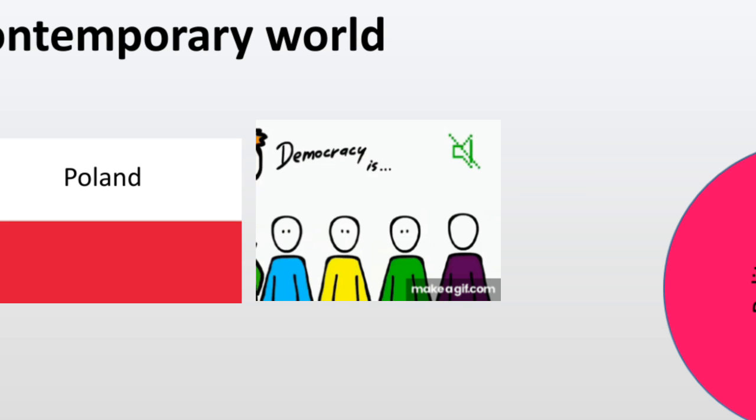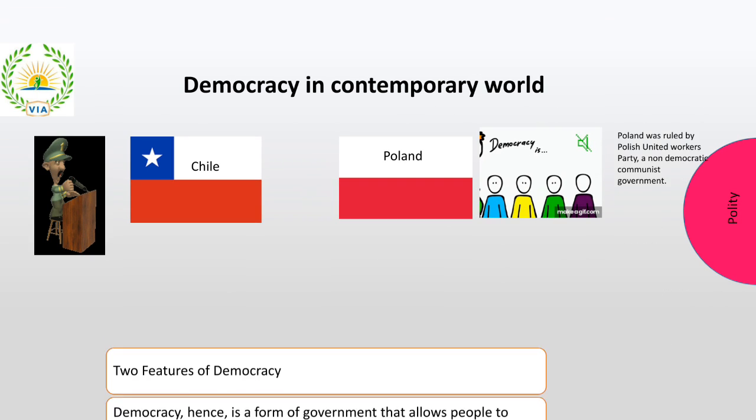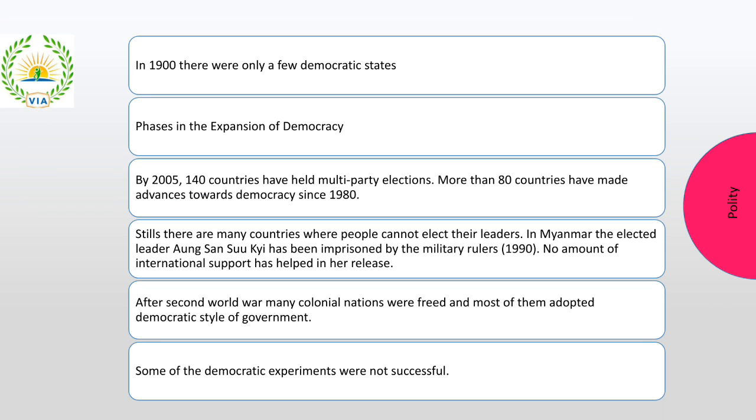Okay, so the first part that we discussed was democracy in the contemporary world, right? We have discussed two important cities and two important countries and what problems they faced, and what democracy is telling you. That is, democracy is a form of government in which the people have been given the power. People have the freedom to express their views, organize and protest against injustice. And then we have seen the entire journey.